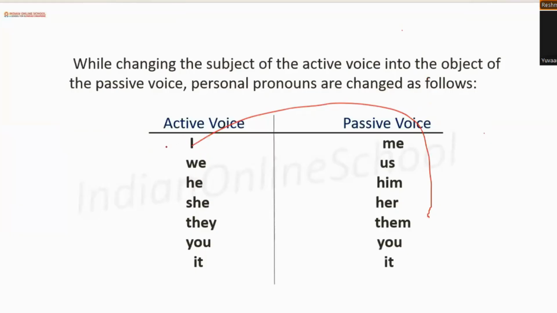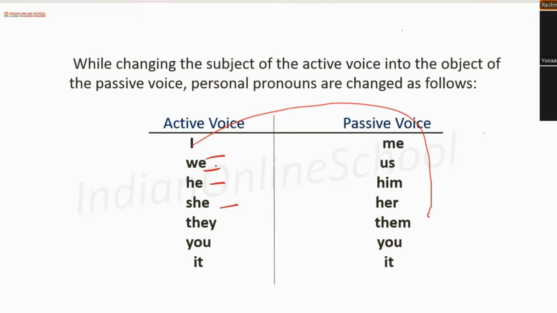Now we can see that if there is a name, it is easy. Like I was using Ria, right? So it was easy to tell or convert that the ball got kicked by Ria. But suppose it is we, he, she, all right. So whenever we are converting those to passive voice, we cannot say that the ball got kicked by I. Is this correct English, do you think? No, ma'am. It is also sounding incorrect.